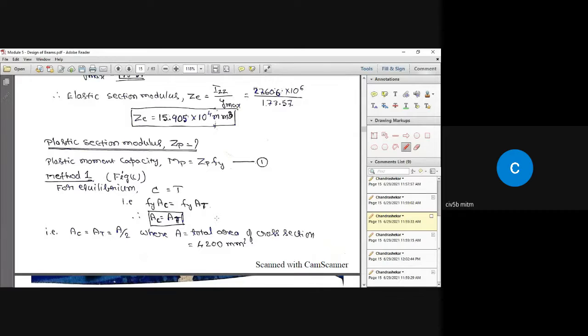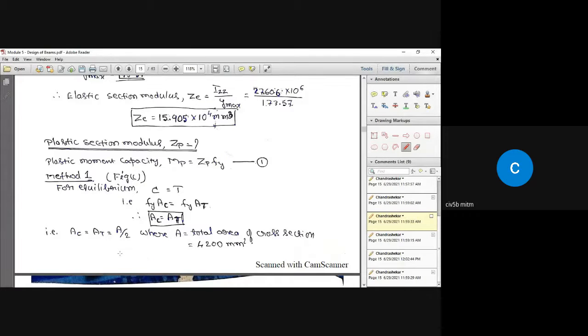What it means? What it means is, the plastic neutral axis cuts the section in such a way that it divides the area into two equal parts. Compression area and tension area are equal. Okay?